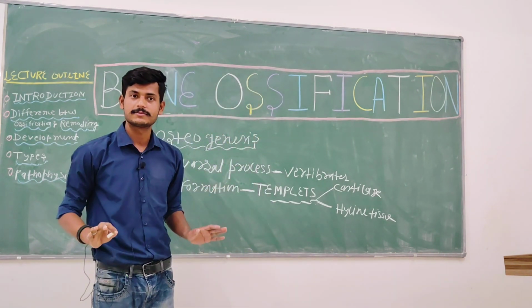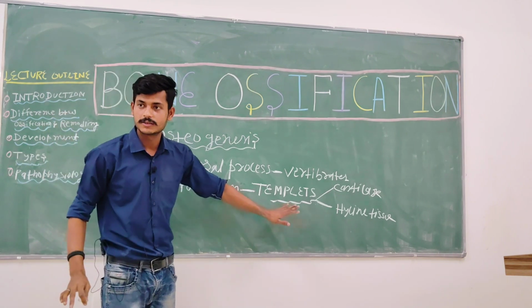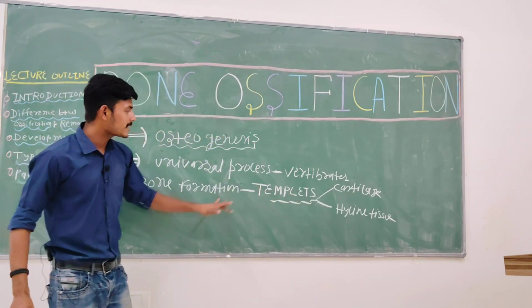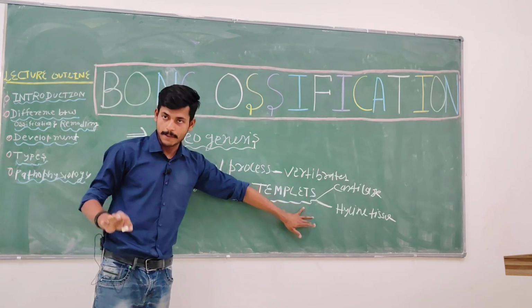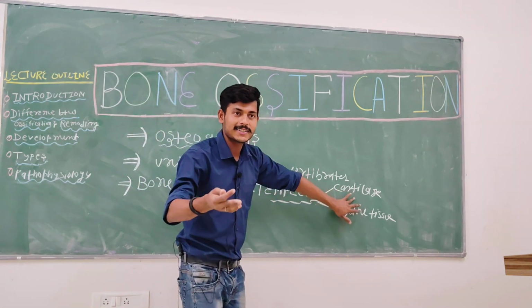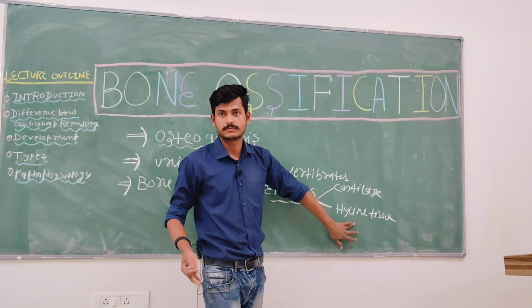Are you understanding? Any doubt? No. See, as I said, bone formation needs templates, and this template is provided by your cartilage and your hyaline tissue.